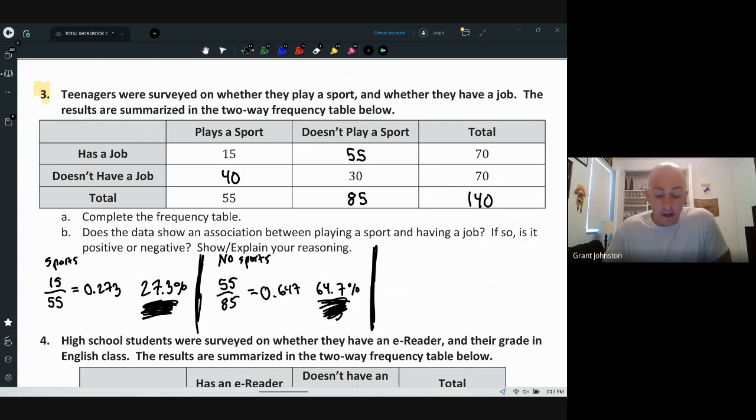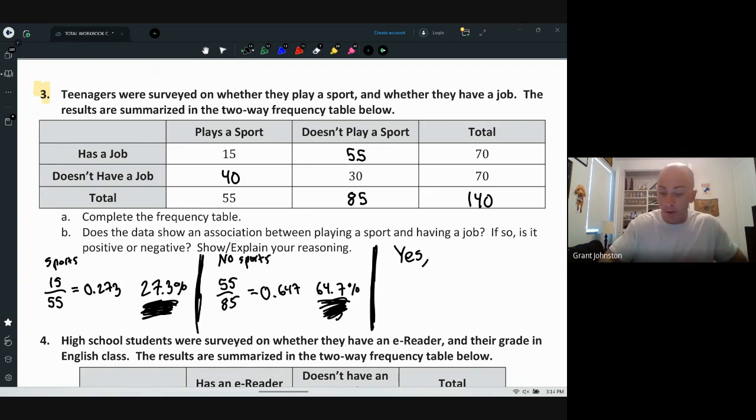So does the data show association between playing a sport and having a job? Yes, these are significantly different. Those who play a sport, only 27.3% of them have a job. Meanwhile, for the kids who don't play a sport, 64.7% have a job. So a much higher percentage of those who don't play sports have a job.